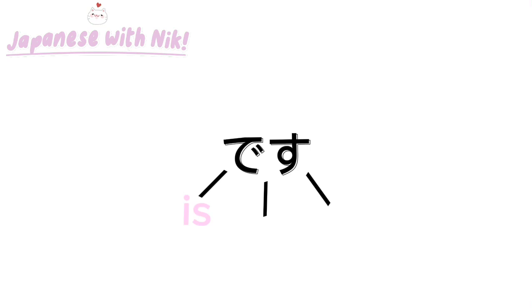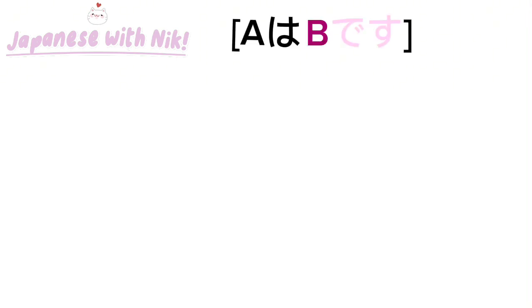Today I'll be introducing a very simple concept which is this. You can translate this into the English is, am, or are. In Japanese, you will always see the verb at the end of the sentence, so you can treat this as such. I will now introduce a basic sentence structure in which A is the subject and B describes A, meaning that you are just saying A is B.